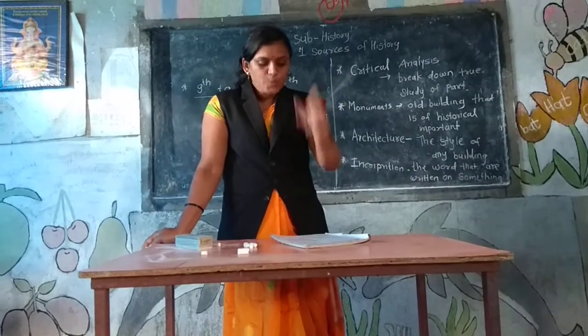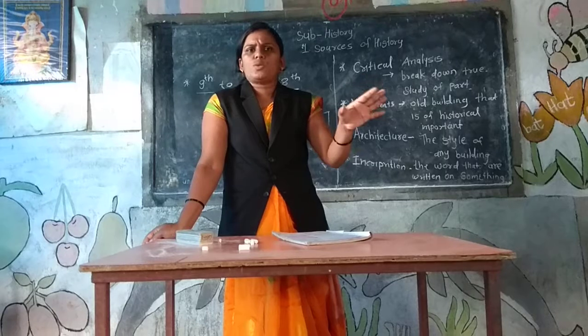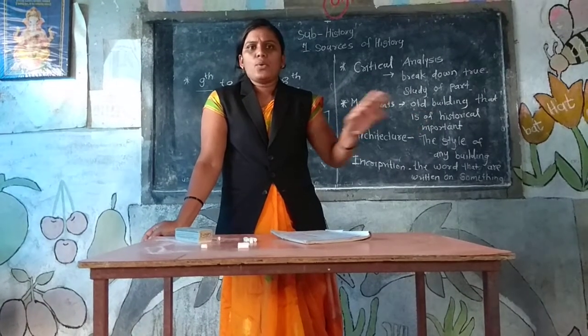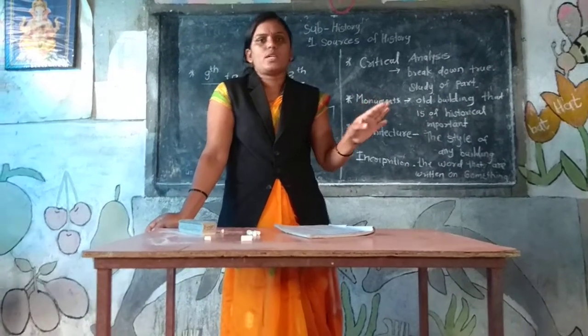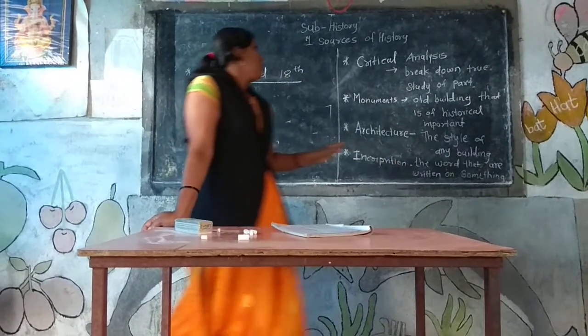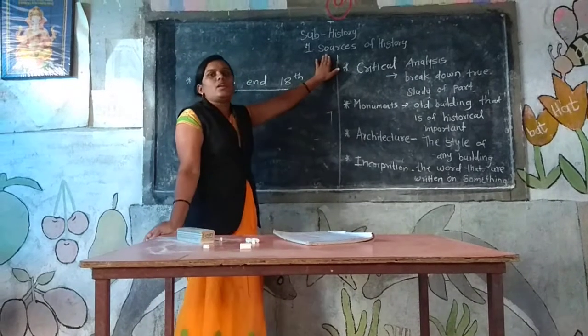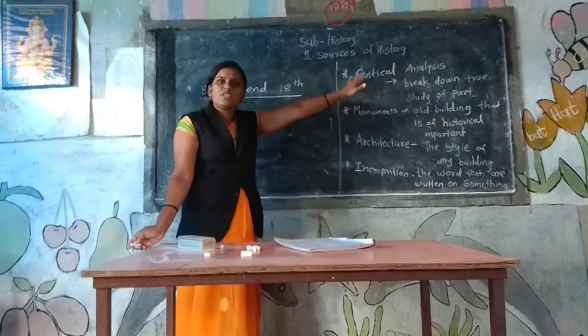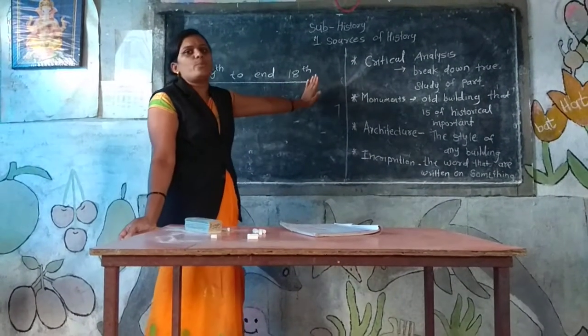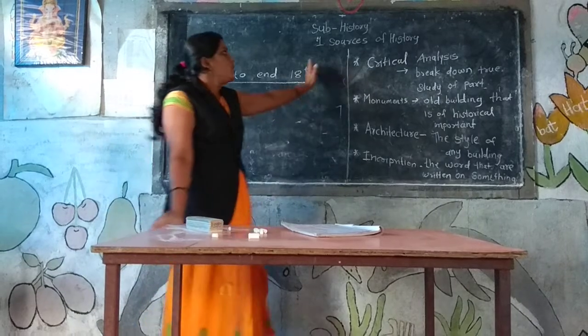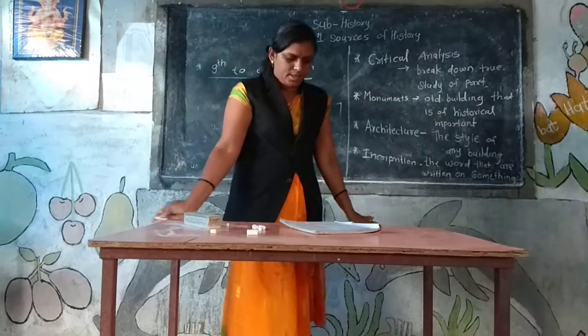These proofs or evidence are known as the sources of history. This is the name of our topic, sources of history.